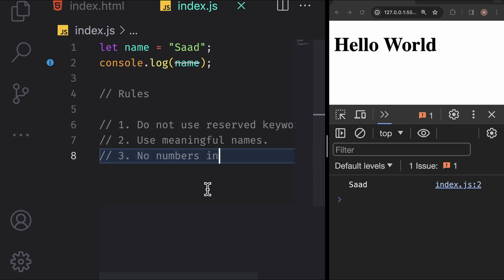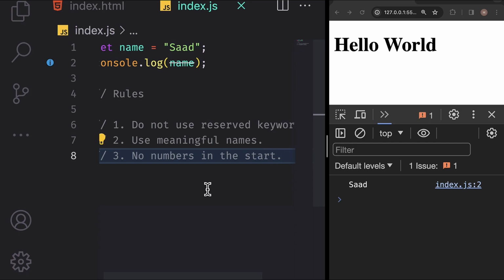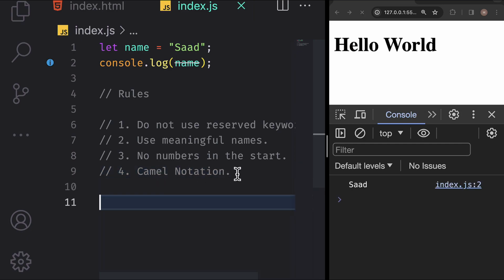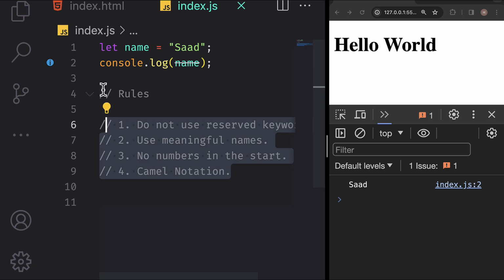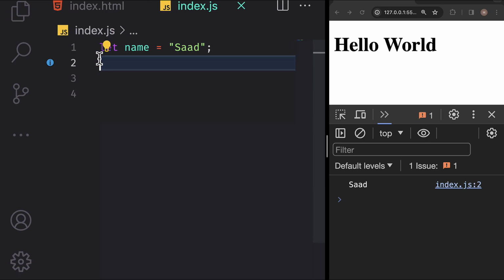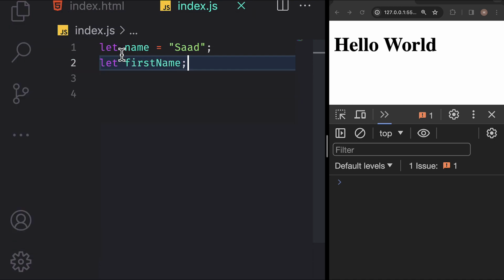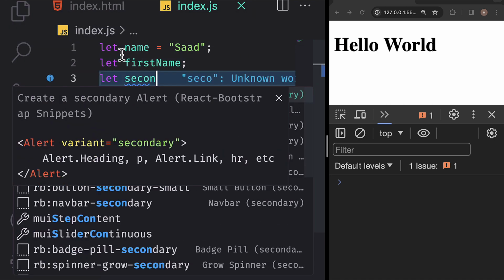I have seen developers using names like a, b, x1, xa and so on. These variable names don't give us any clue as to what the purpose of these variables is. The third rule is that they can't start with numbers. So we can't name a variable like 1name, 2name or 3name. But let's go back to the second rule, because why would you want to name a variable like 1name? It's not going to help. So always use meaningful names. Do let me know in the comments if you knew all of these rules or not.